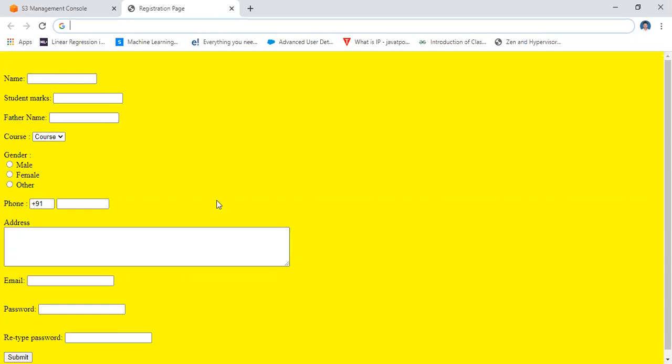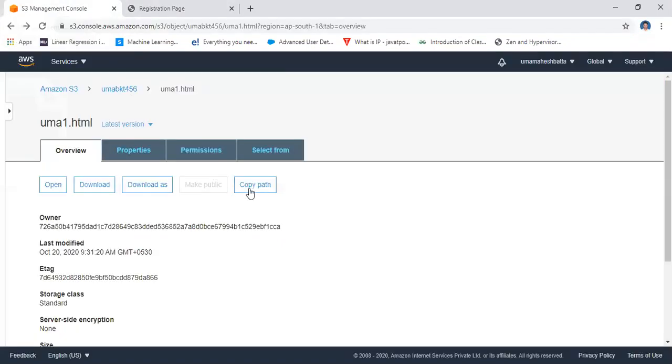I'm giving one exercise for you. That means you have to upload an HTML file. For example, you have to design a simple calculator using calculator operations. What are the calculator operations? Addition, multiplication, division, a simple calculator. Design the simple calculator by using HTML and then upload that file in the S3 console. That is the simple information regarding S3. Okay, thank you.